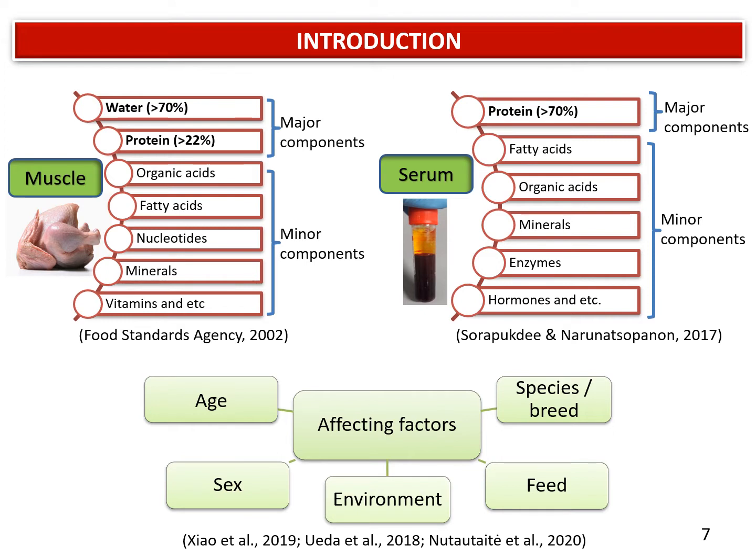The raw dataset obtained from the analytical platform such as GC-MS could be subjected to multivariate analysis for biomarker identification in chicken breed authentication. Besides, these metabolites are also affected by several factors such as age, species, breed, sex, the feed, and also environmental conditions such as transportation and rearing conditions. Therefore, these affecting factors should be taken into consideration in the metabolomic study as well.